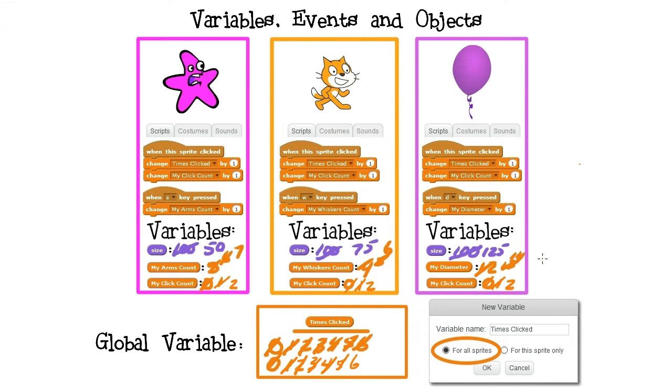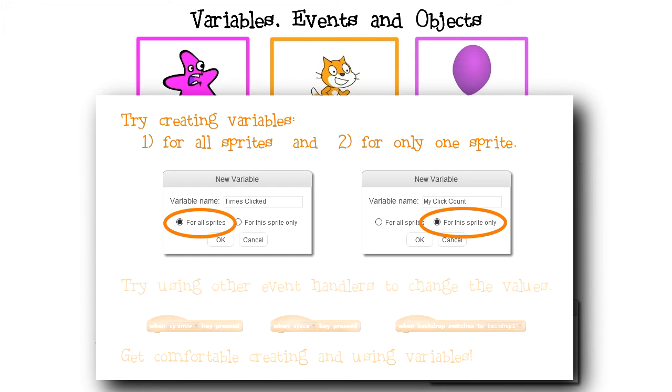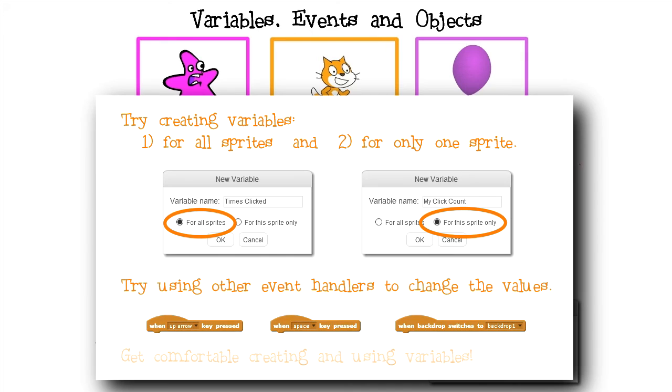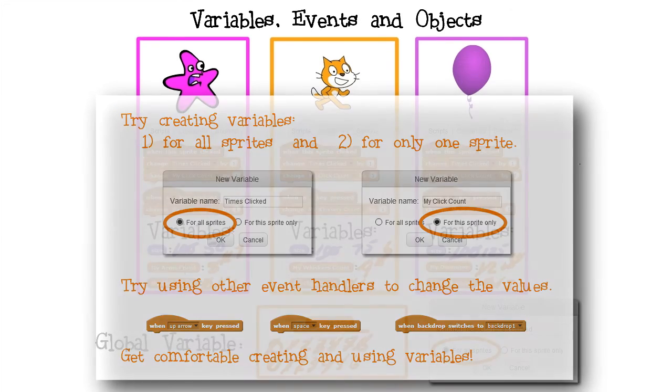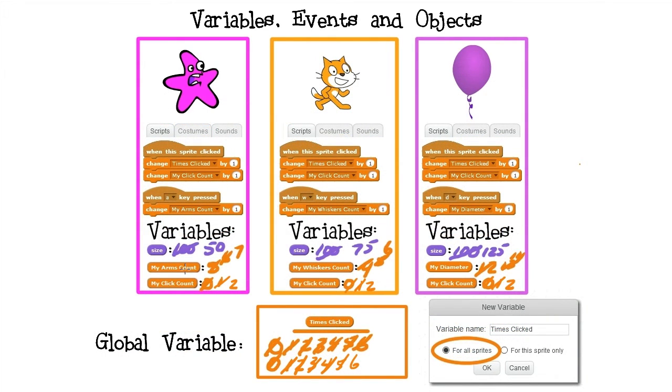I hope this example shows the differences in shared variables like times clicked and private variables like my click count, my diameter, my whiskers count, and my arms count. I'm finished with this example. I encourage you to play with the program and get comfortable with variables that are for all the sprites and variables that are for only one sprite. Try changing the program. Try adding more variables for all the sprites and for only one of the sprites, and use other event handlers to change the values. It's important you get comfortable with variables that are for all sprites and for only one sprite. But above all, have fun with the examples.